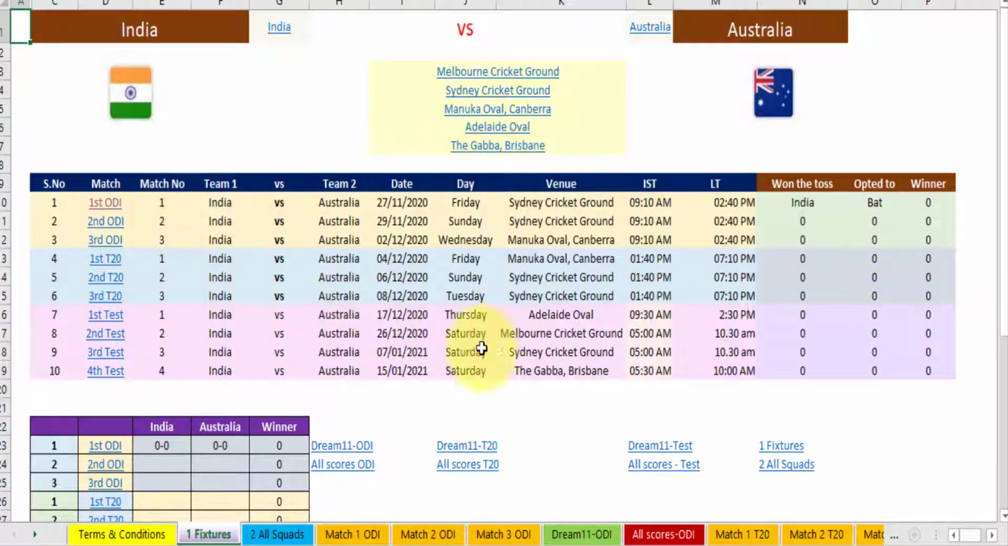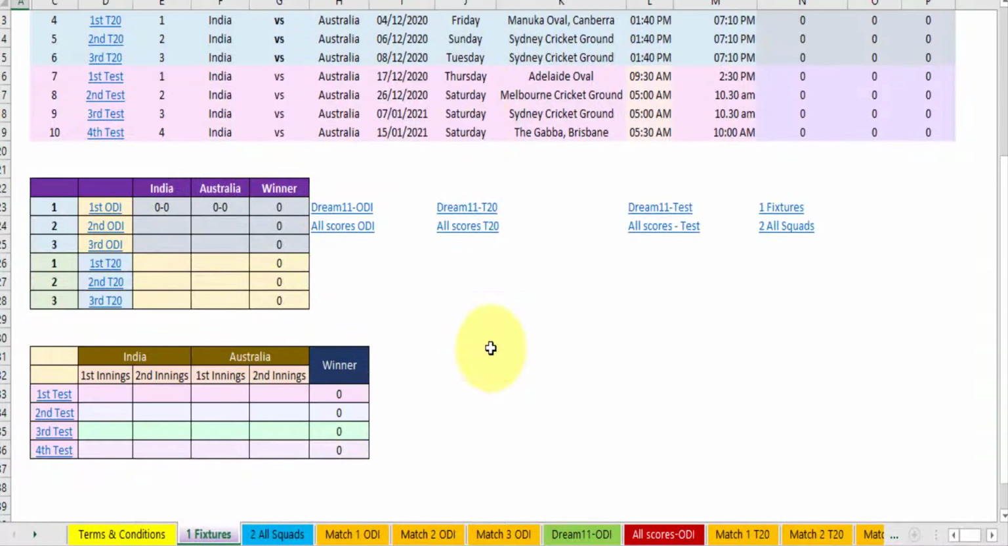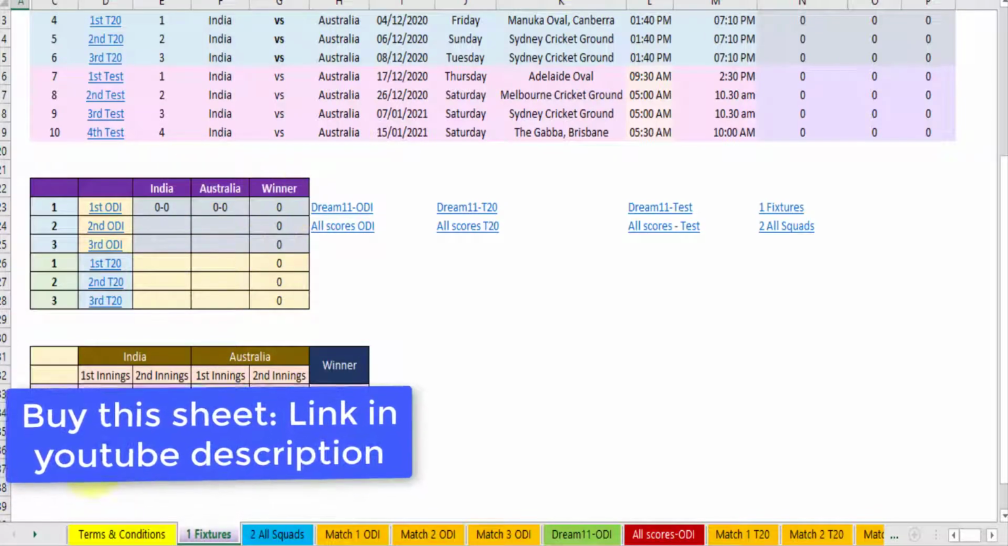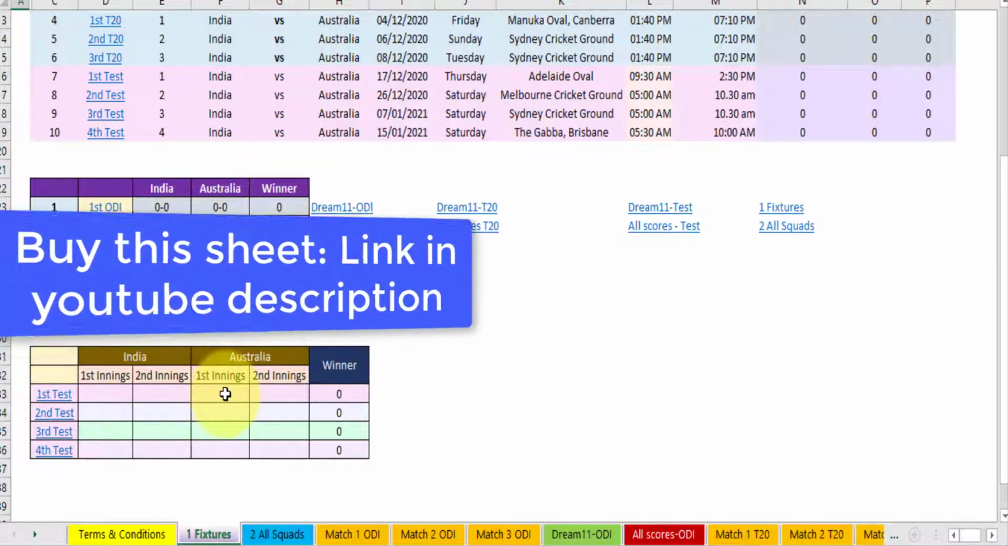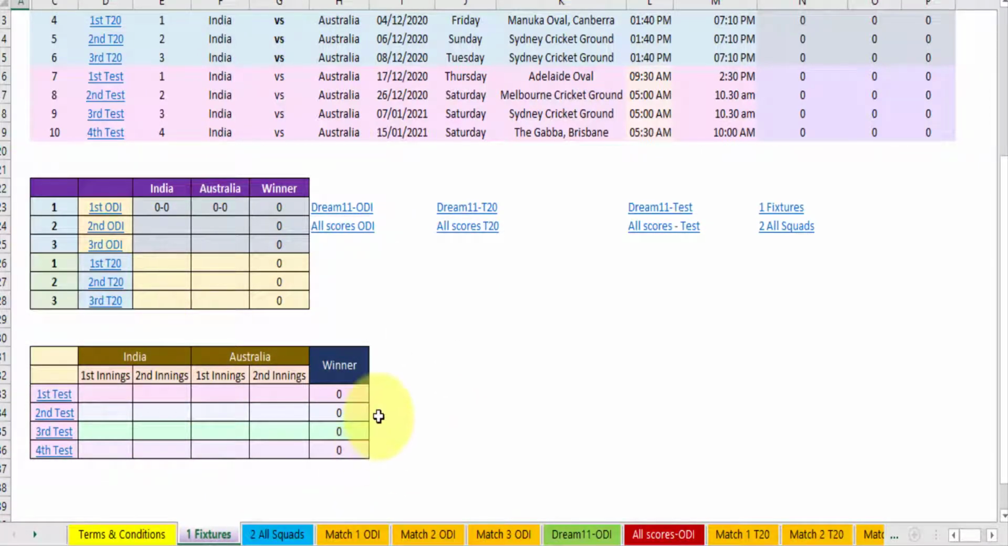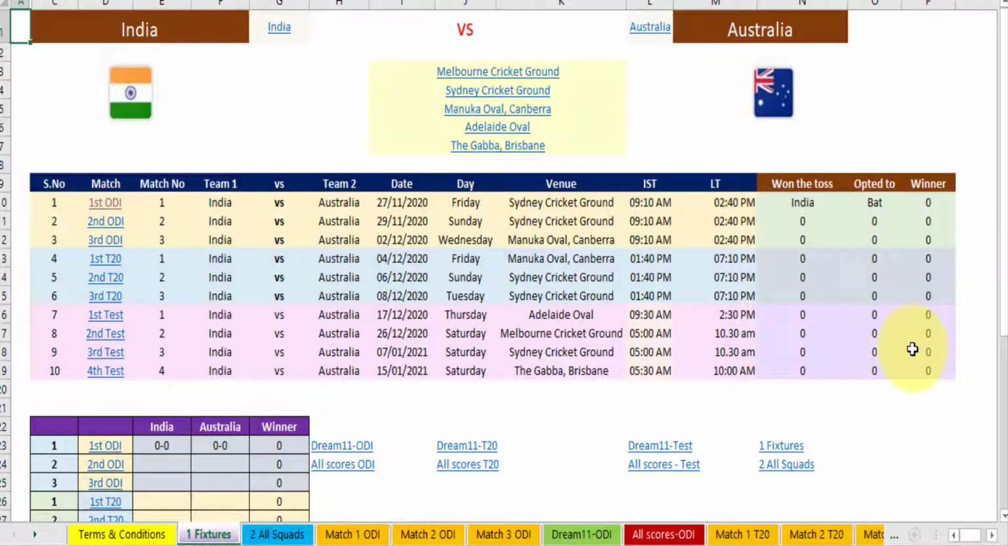In the fixtures, what you are seeing here is that after the completion of the match, the results will appear here. What is the India score, the Australia score, who was the winner, and in the tests, first inning score, second inning score, everything will appear here. Who won the toss, opted to bat or bowl, and whether the winner was India or Australia will appear here. So in this fixture sheet, you are able to see not only the date, timing, and venue of the matches, but also who is the winner or loser. That will also appear in due course of time, as and when you enter the scores in the sheet.